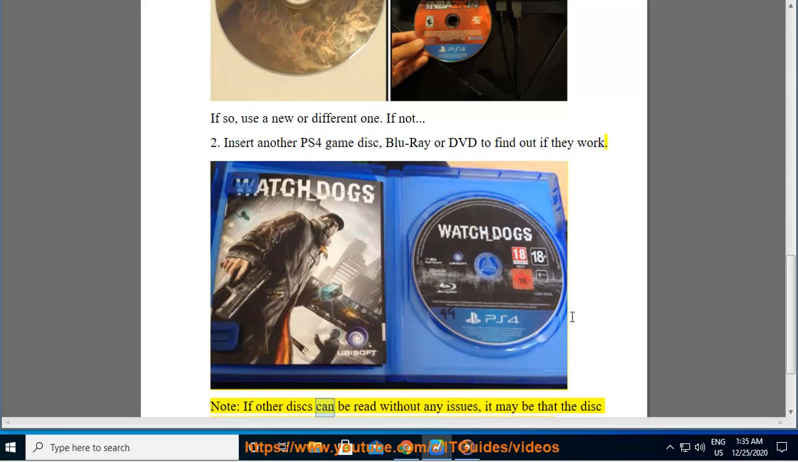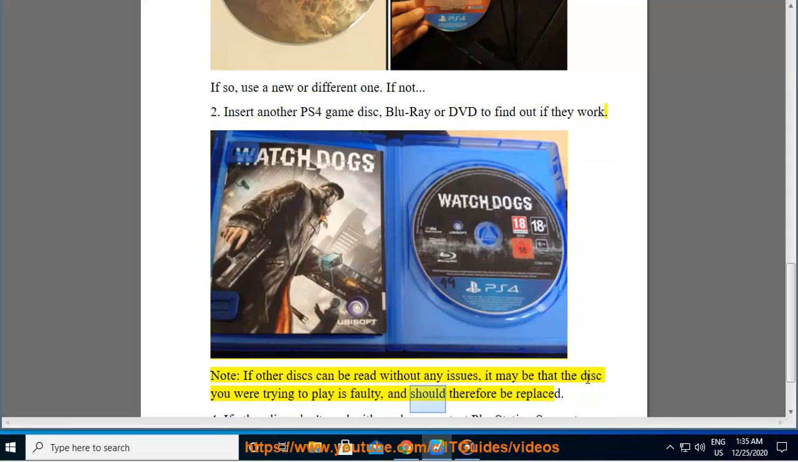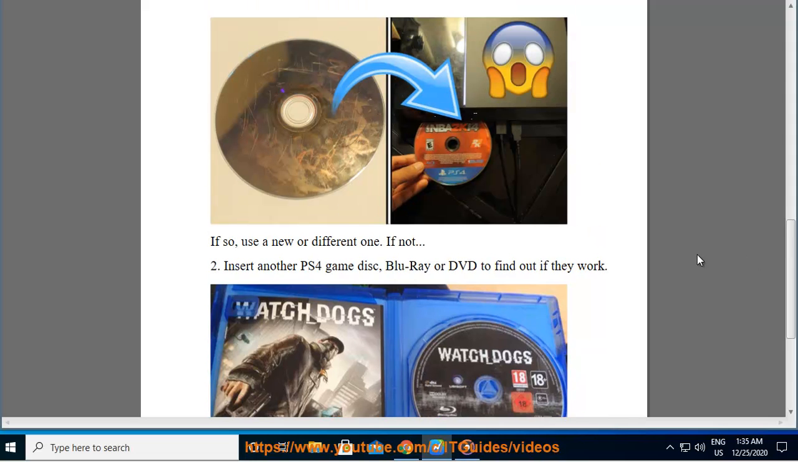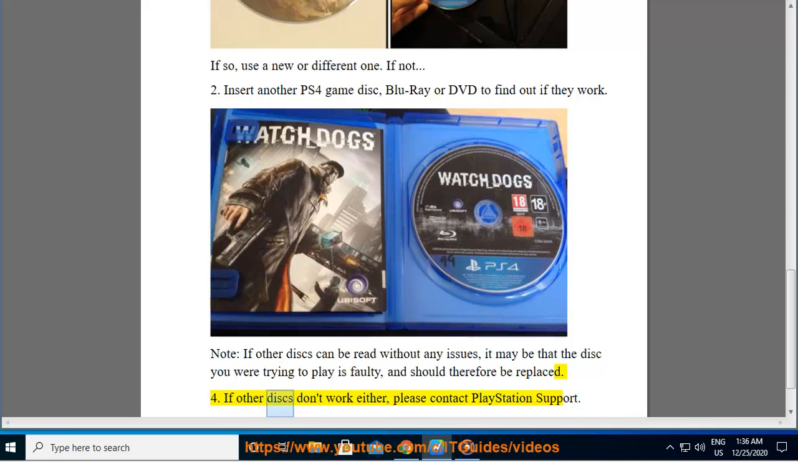Note, if other discs can be read without any issues, it may be that the disc you were trying to play is faulty, and should therefore be replaced. If other discs don't work either, please contact PlayStation support.